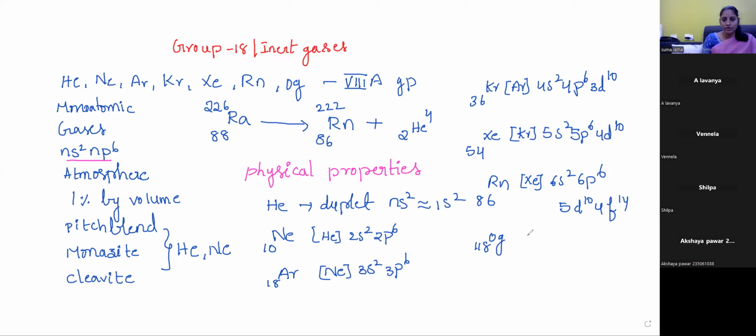Its atomic number is 118. Its nearest noble gas is radon. So here it is 7s2, 7p6. Next 6d10, 5f14. These are all the complete electronic configurations of noble gases. If you check their outer electronic configuration: 4s2, 4p6 for krypton, 5s2, 5p6 for xenon, 6s2, 6p6 for radon, and after that Oganesson 7s2, 7p6.